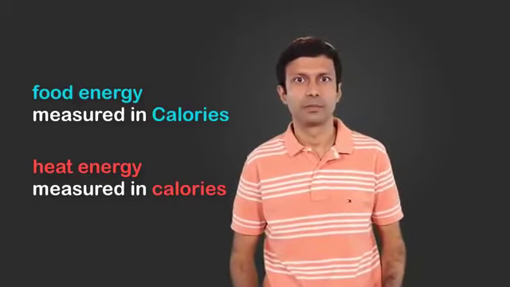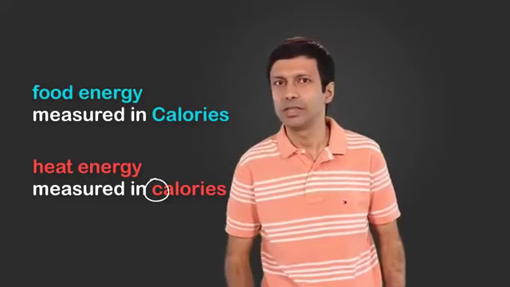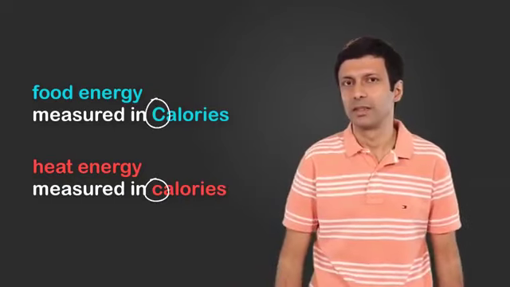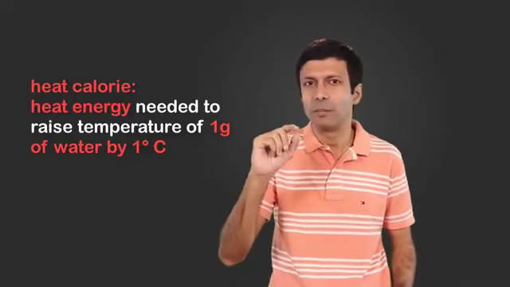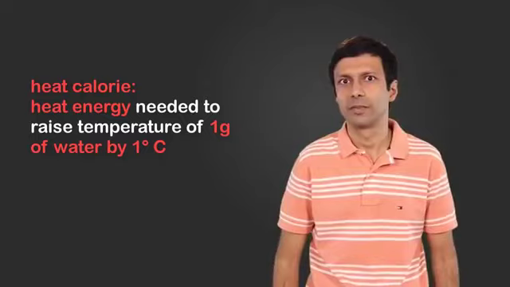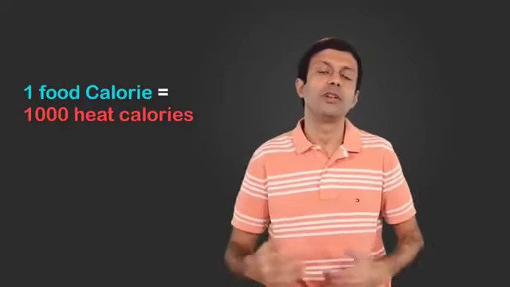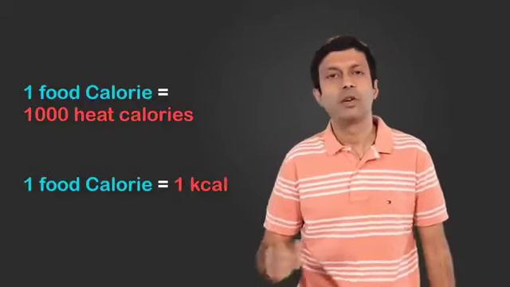same. The heat calorie we wrote with a small c, but if you noticed, when we are talking about food calories, we are using a capital C. The heat calorie is a very small amount of energy, the energy needed to raise 1 gram of water by 1 degree centigrade. But food calories is much bigger than this. In fact, 1 food calorie is 1000 calories. And so it's often written as kilocalories or kcal for short. Let me go ahead and show you.